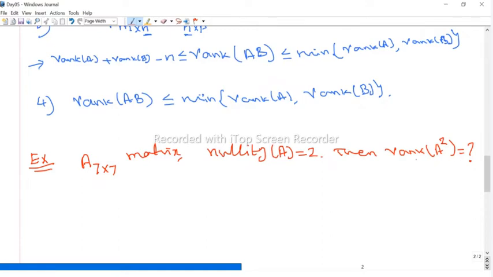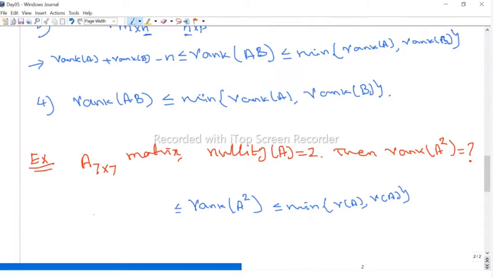Now what is the rank of A squared? Now use the formula for rank of AB, but here A equals B. So therefore, rank of A squared, here A equals B, therefore A into A, you get A squared. So the upper bound is the minimum of rank of A, I just write R of A, R of A means rank of A, okay? And R of B, here nothing but A. So the minimum of rank of A comma rank of A is rank of A.